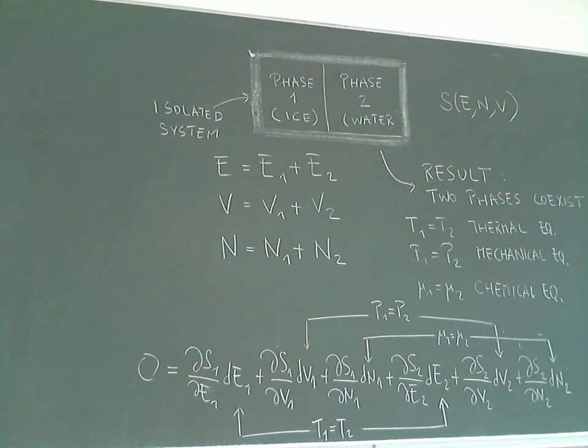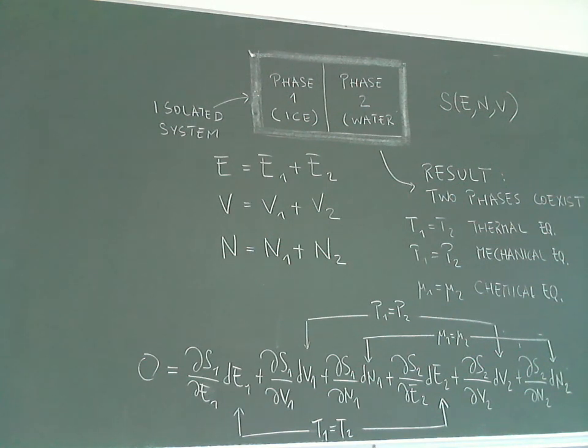Equal temperature means that there must be thermal equilibrium, which we knew, right? Two phases have to have the same temperature. They also have to have the same pressure, because otherwise they are not in equilibrium. If the pressures are different, there is no mechanical equilibrium.